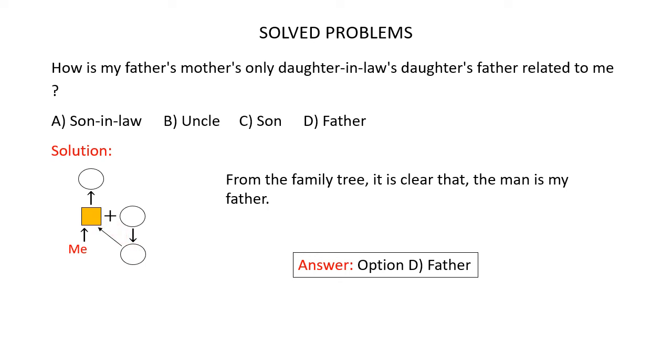So now we are asked to find out how this person is related to me. From this family tree, it's clear that this person is my father. So the correct answer is option D, father.